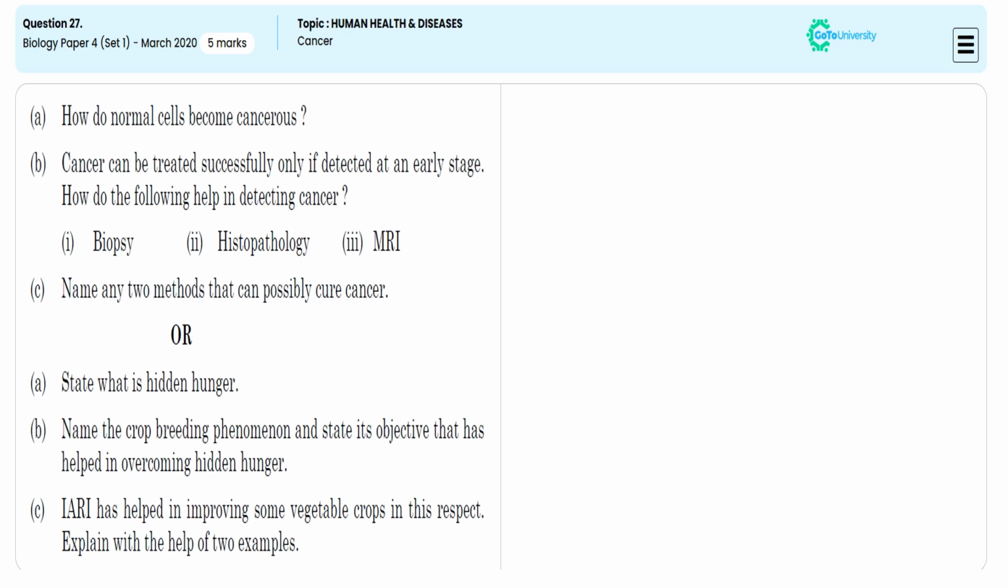In this 5 mark second optional sub-question, they are directing us to illustrate hidden hunger. For this, we are specifying deficiency of micronutrients, protein and vitamins in the diet. For this mention, we will be getting half mark.